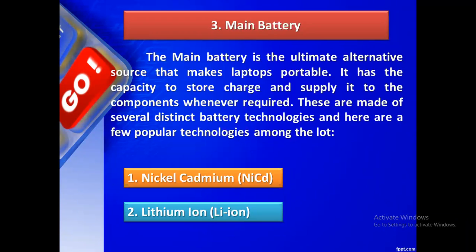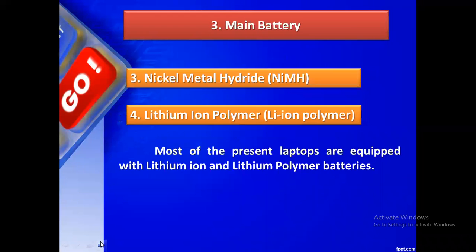Okay. Nickel cadmium battery. This is one type of battery. And you can see the second one, lithium ion battery. Okay, this is another type. And it has a subclassification also. Okay, let me go ahead. And the third one is nickel metal hydride, NiMH. Okay, nickel metal hydride, that is another type of battery. Okay, lithium ion polymer. This last one is there, no?